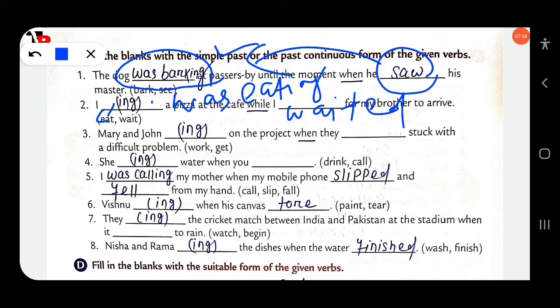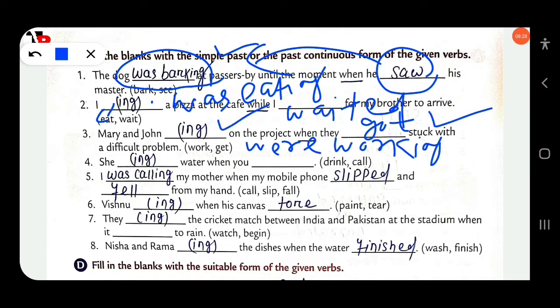Then next, Mary and John dash on the project when they dash stuck with a difficult problem. Mary and John, okay, Mary and John, we are working. Okay, we are working. When they got, okay, that means which action was continuing? They were, okay, working on the project. This action was continuing, and at that time they got stuck. So you have to use here "got" and here "ing". That means we are working.